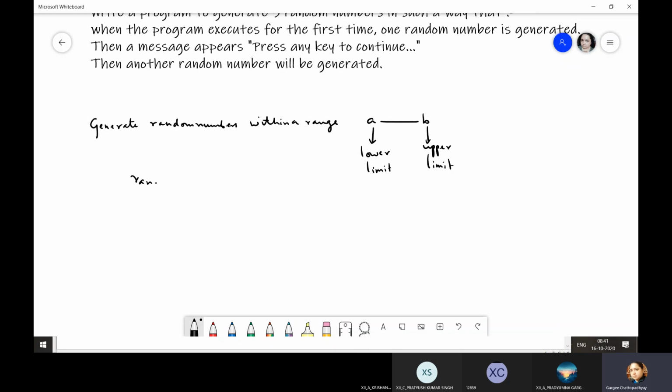So for that, you will use the random function in this way. Please write down the formula: random into B minus A plus A. Got it? This is how it works. A is inclusive, but B is not inclusive. The random number can be equal to A, but it will always be less than B. And it returns the answer as a float.